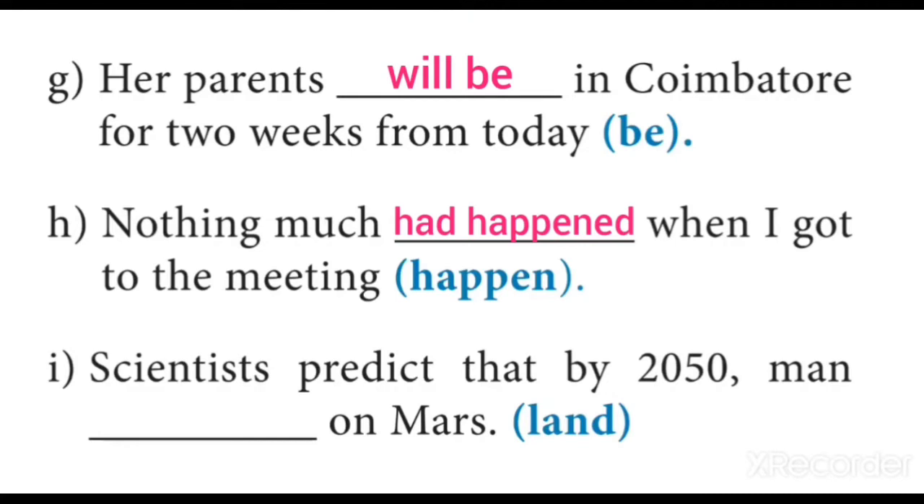Then sentence I. Scientists predict that by 2050 man dash on Mars. Within the brackets, the V1 is land. Here the keyword is by 2050. Here especially by represents perfect form and 2050 represents future, and so it should be answered in future perfect. So the answer is will have landed. So the sentence goes like this: scientists predict that by 2050 man will have landed on Mars.